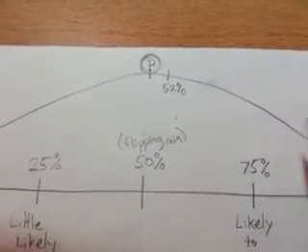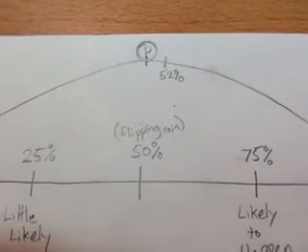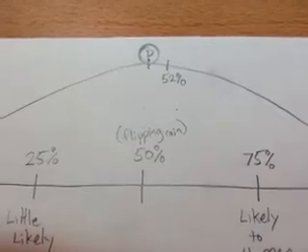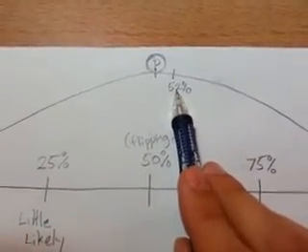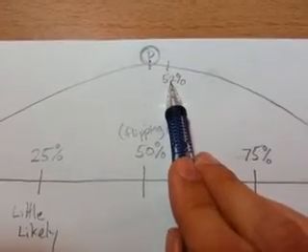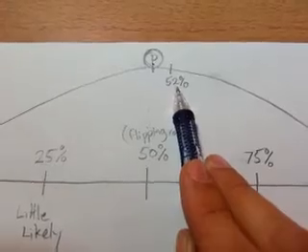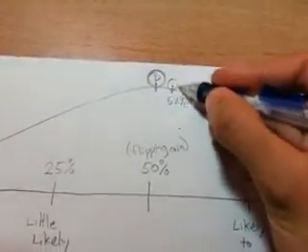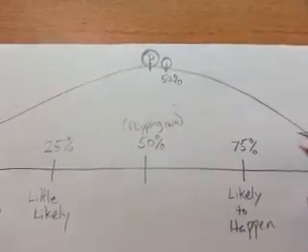For instance, if the coin is a little bit bent, and I flip the coin, maybe it's a little bit more likely for it to be heads. Maybe it's a 52% chance. That means it's more likely for me to see a heads than tails, even though it's just this little bit of a percent. So if I put the ball here, which way would it roll? It would roll towards the more likely side.